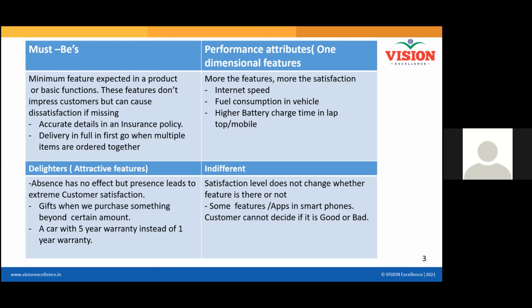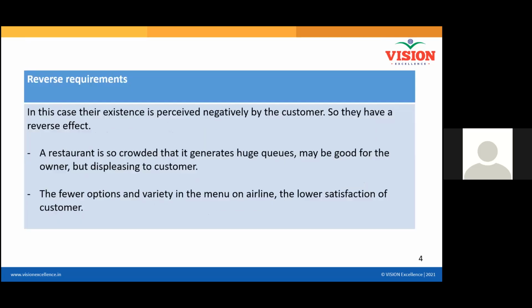For example, this denim pant with torn parts everywhere. It was a fashion. Everybody will pay more. The more holes are there in the pant, the more cost it will be, right? It is a very funny feature. Sometimes cost is a satisfier. Sometimes cost is one-dimensional. Sometimes it is not so. You'll have to consider that. Clear? All right.